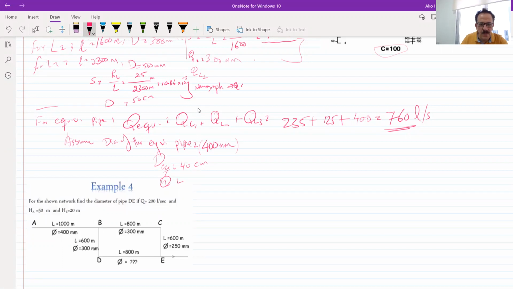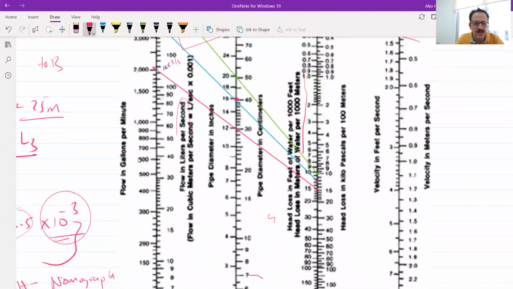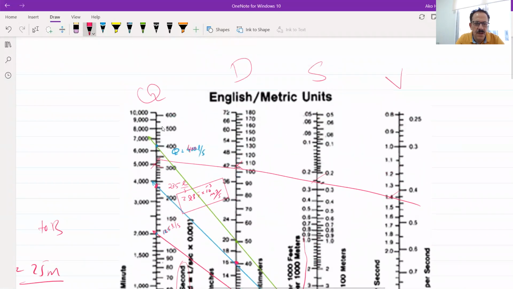760. From those two ones, nomograph, I will find the S. So using these two values again, I'm back to the nomograph, 760 with 40. This is the 700. Oh, it's too much. It's beyond the scale.